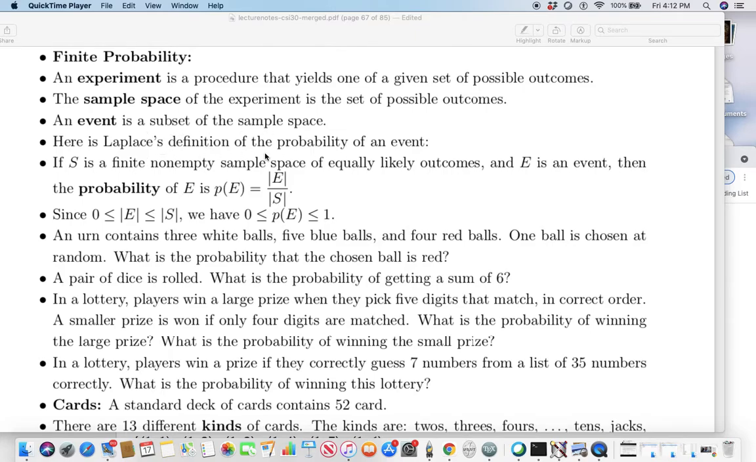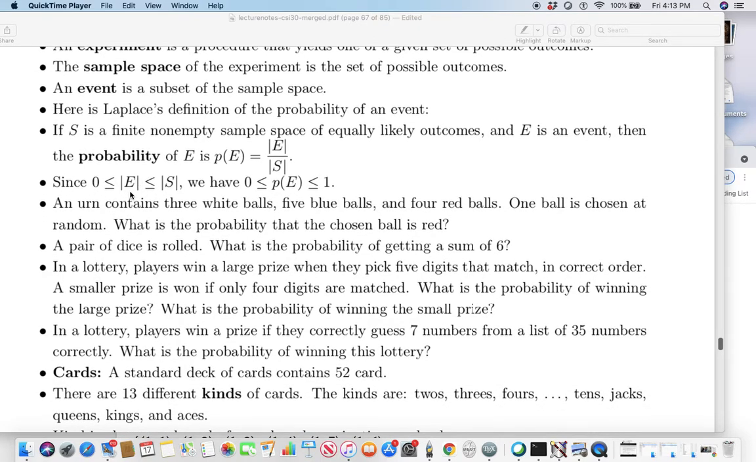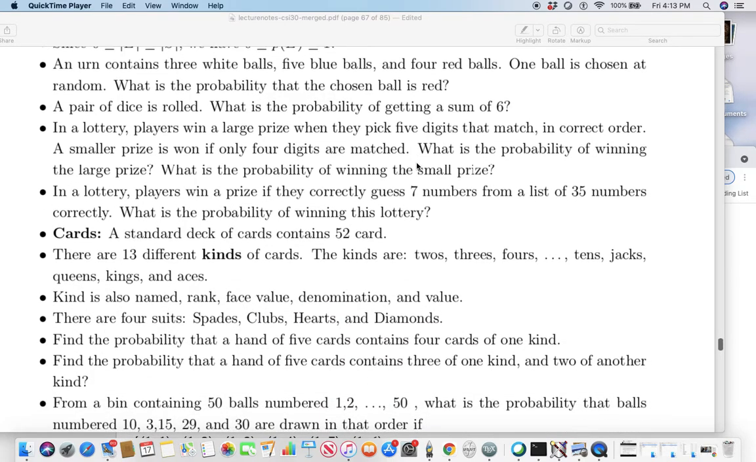Here is Laplace's definition for the probability of an event. If S is a finite, non-empty sample space of equally likely outcomes and E is an event, then the probability of E is written P of E, that is, cardinality of E over cardinality of S. Since cardinality of E is between 0 and cardinality of S, we have that the probability of E is always between 0 and 1.